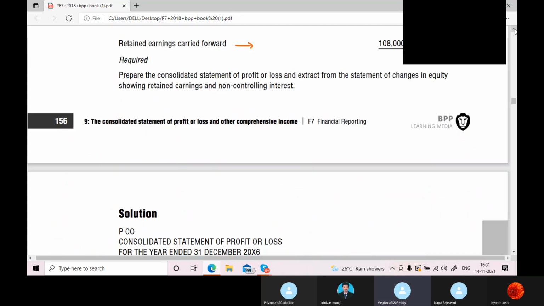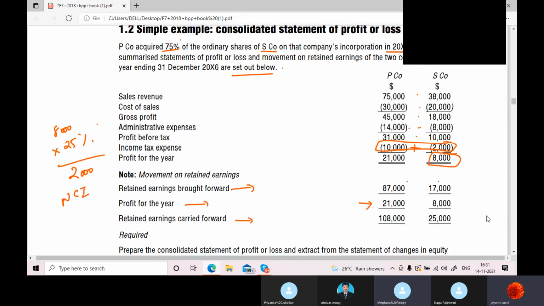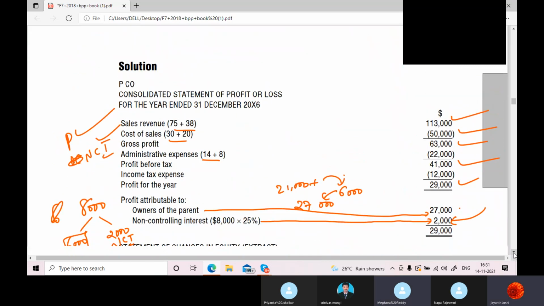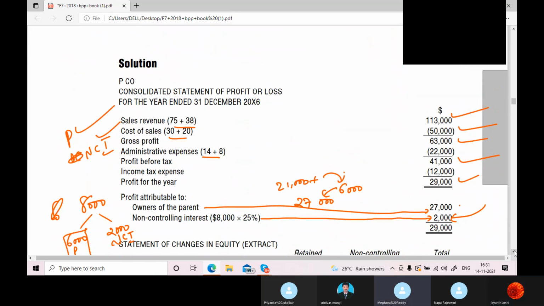Sir, owners, I didn't get that, sir. Which one? The owners of parent. Where is that owners of parent? Profit attributable to owners of parent. So what didn't you understand in this? 27,000. Yes, sir.